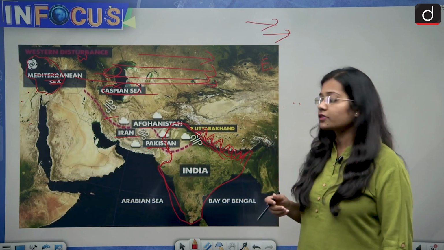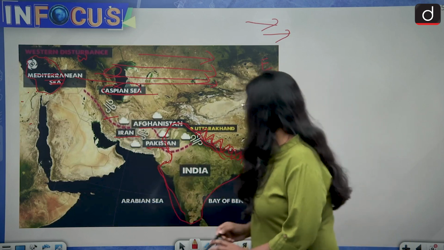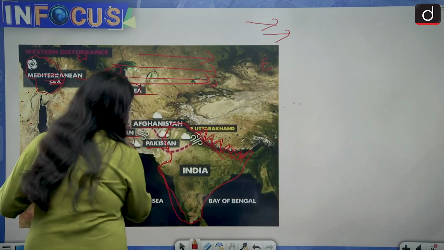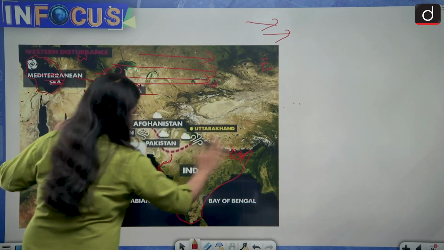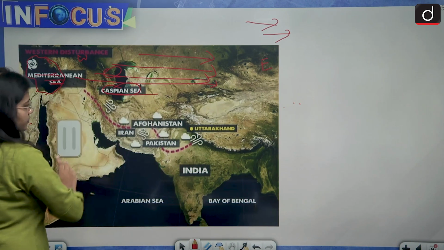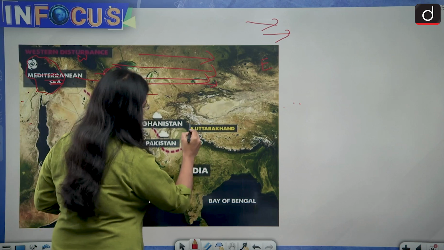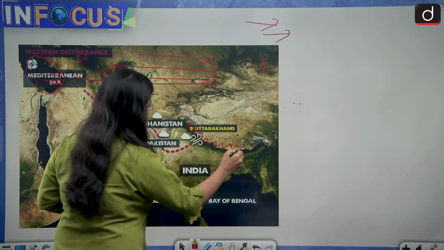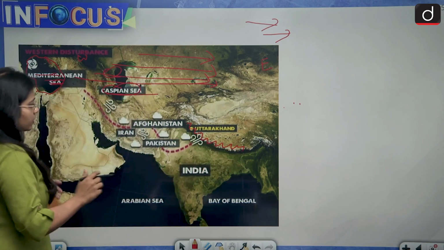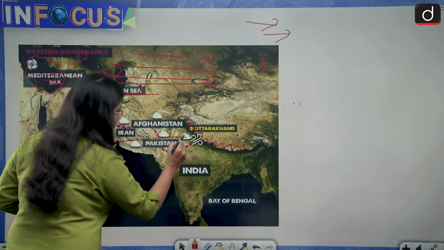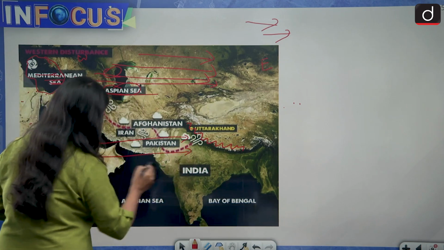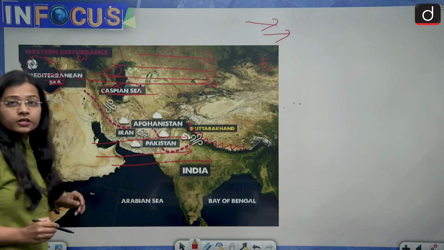So what happens is, when the Western disturbances blow from west to east, I'll just say it again. Okay, see this. Imagine this is the Himalayan mountains. Now the western disturbances are coming from the west to east direction. This is the direction of western disturbances.